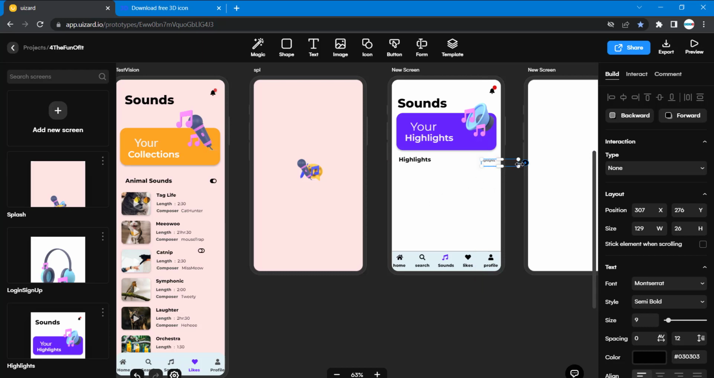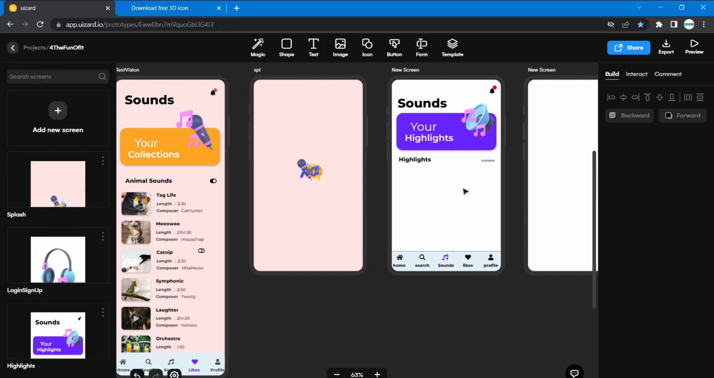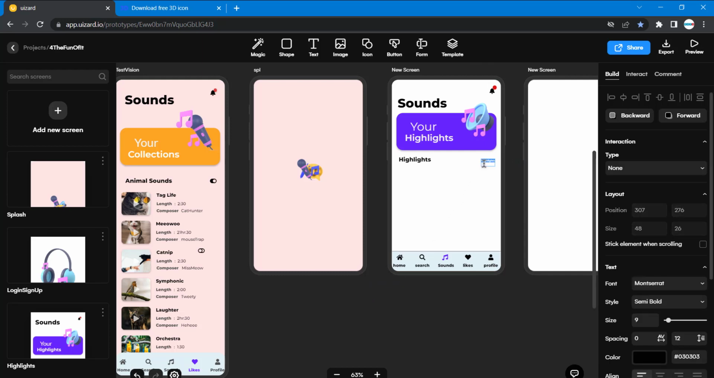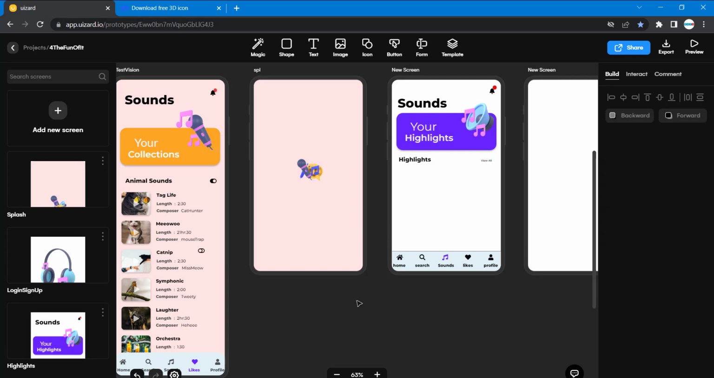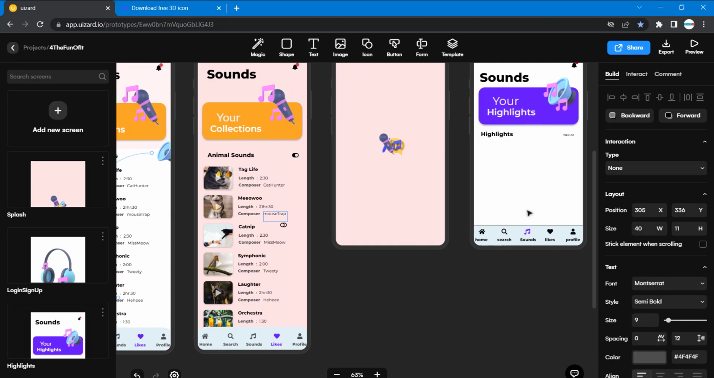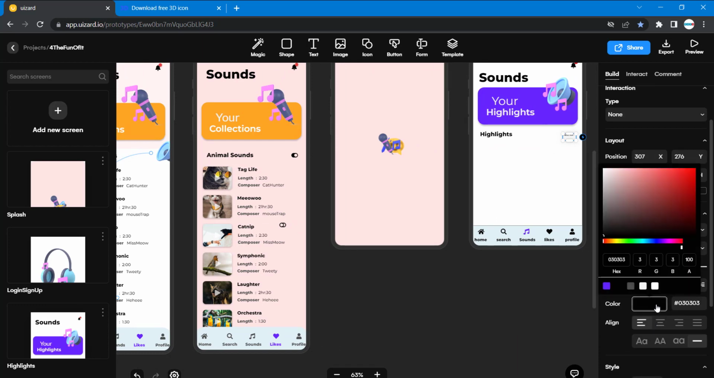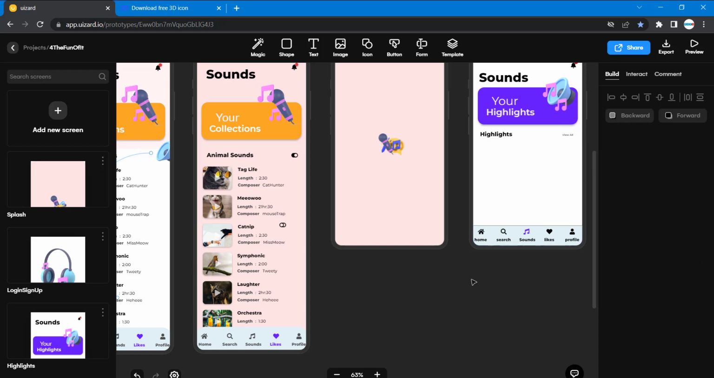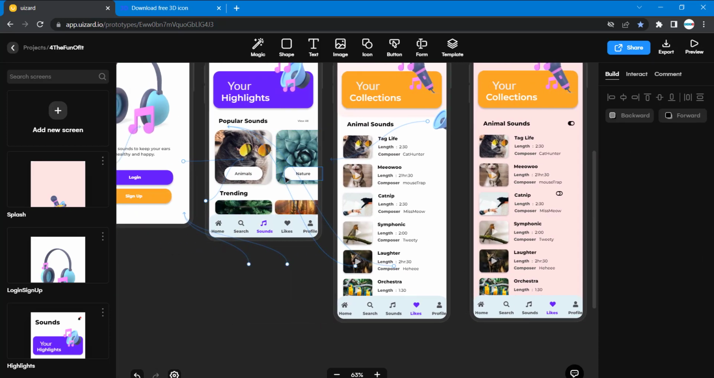Now, let me just take this one and type view all. Then the color for it is ash, this gray color. So let's just give it a gray color. Then we are done for the spots. So in the next lesson we'll do that of this and then we'll move to the next one. So thank you.